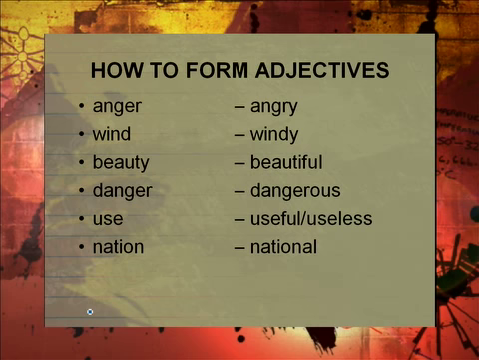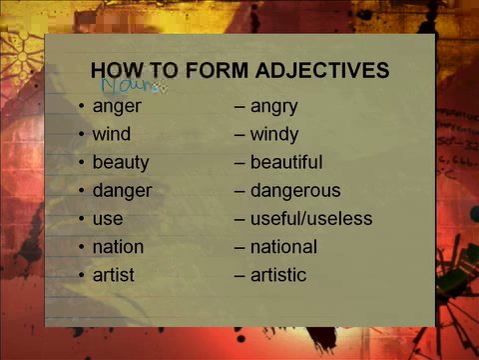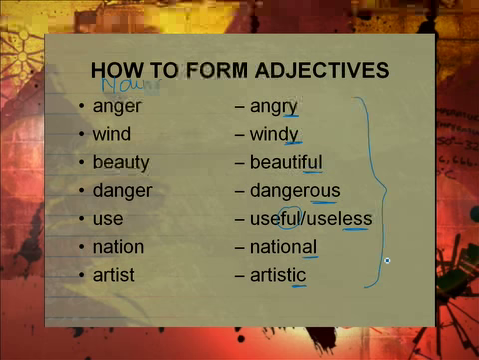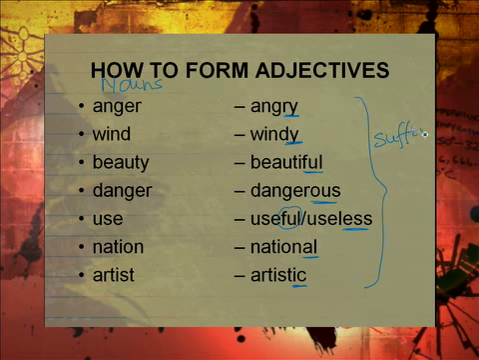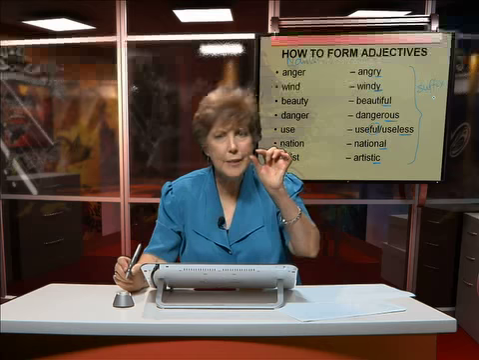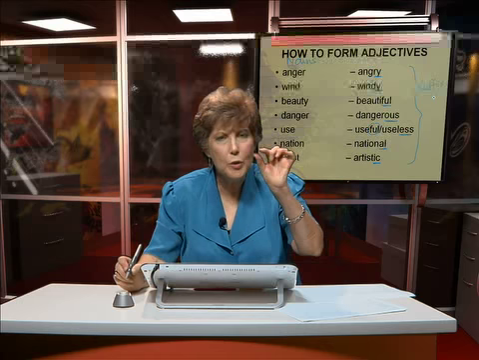Nation. Nation gives us national, like the national anthem. And artist and artistic. These are all nouns. Notice the adjectives can end in a Y, in an FUL, in an OUS, in an LESS, there's another FUL, in AL or IC. These are all the endings, the suffixes. Remember, suffixes are the little letters that you put at the end of a word. These suffixes all give us adjectives.